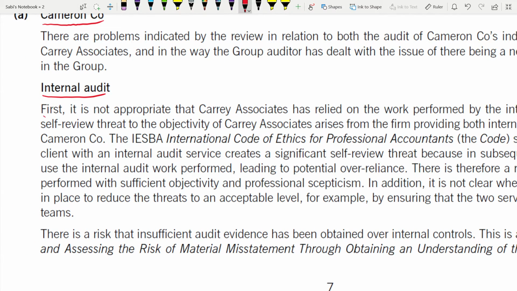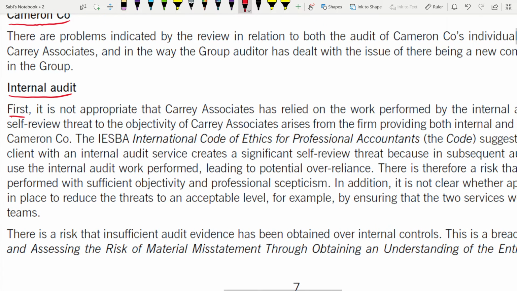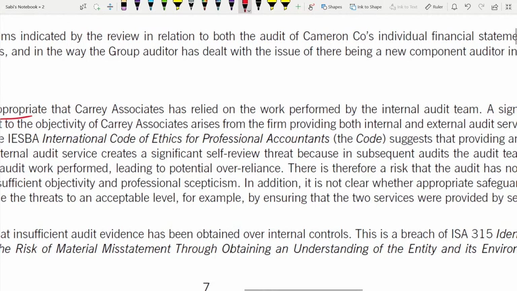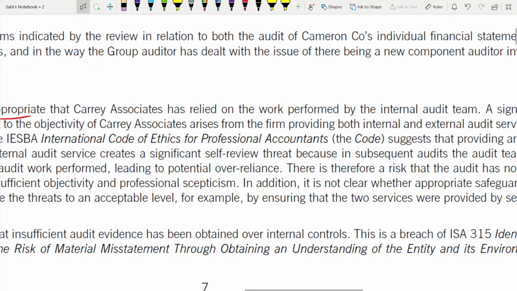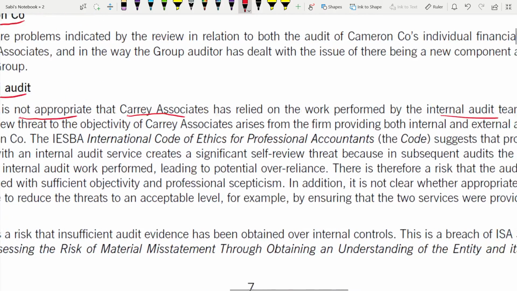You start by saying first whichever is very significant, that you write first. So in this case, it is not appropriate that Carey Associates relied on the work performed by the internal audit team. You have to mention the name of the previous auditor. Why? Because they have relied on the work that has been performed by the internal audit team. In this case, it is not appropriate. So that's an issue.